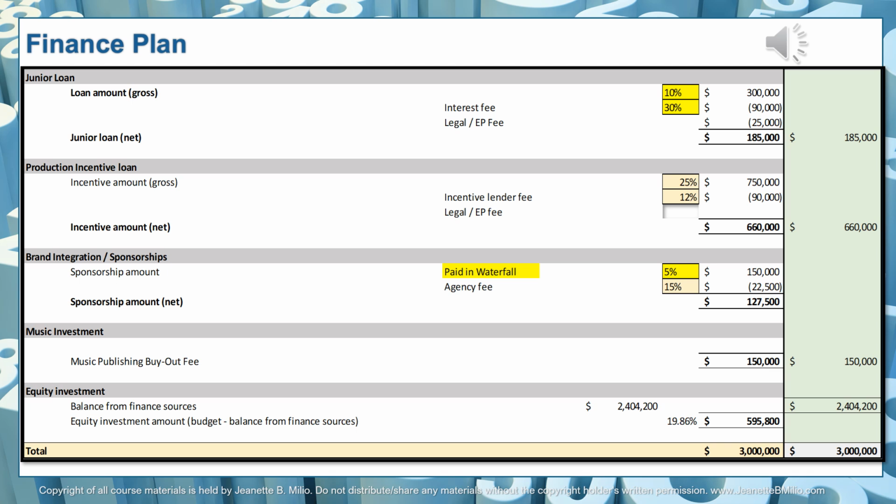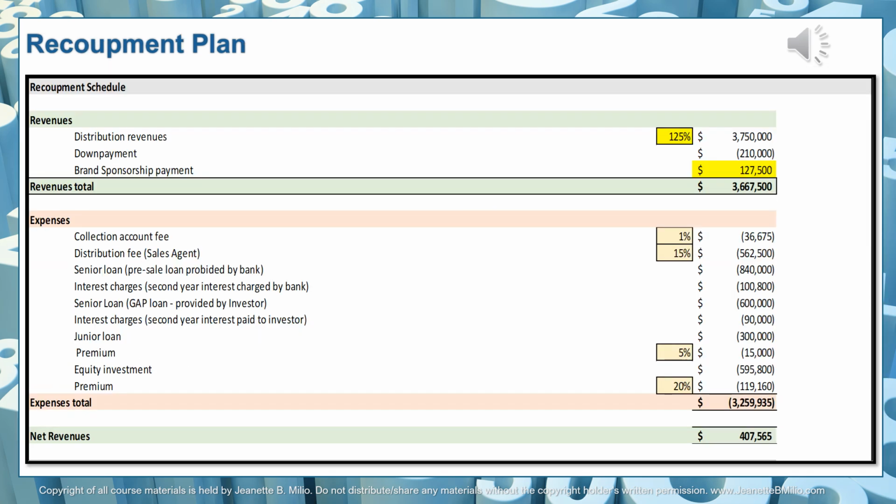And then the equity ends up being 19.86% with $595,800. So now let's take a look at the recoupment plan here. So as mentioned, the distribution revenues were elevated to 125% of the budget, which is $3,750,000. We're deducting the down payment and we're adding the brand sponsorship payment here. That's $127,500. So altogether our revenues come to $3,667,500. So now let's look at the expenses.